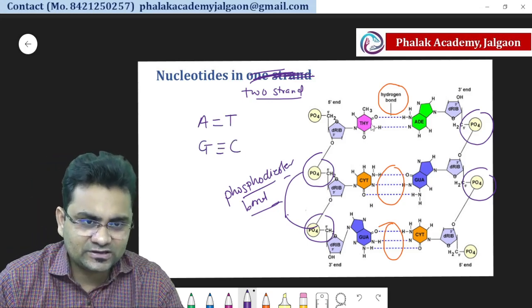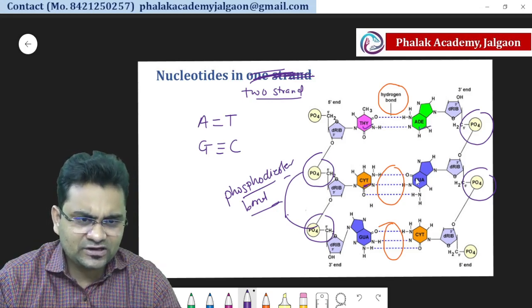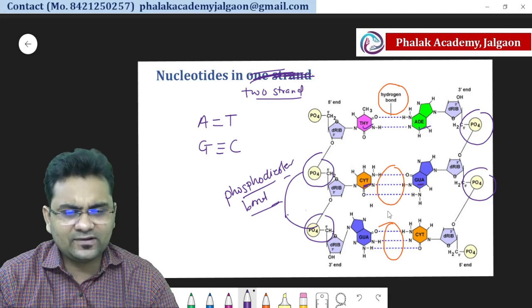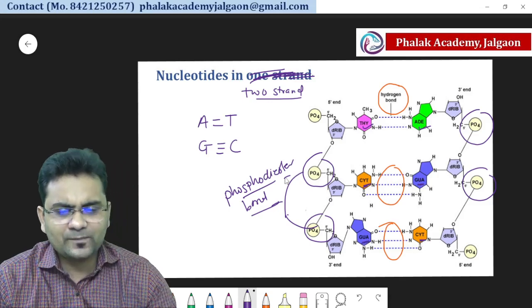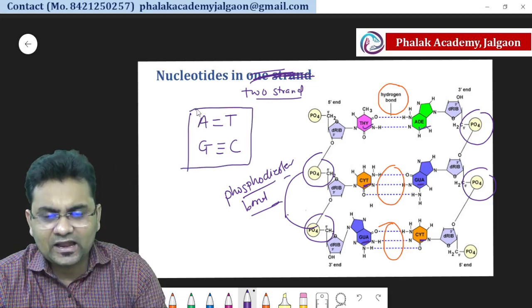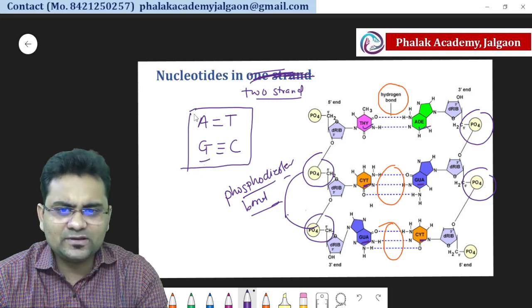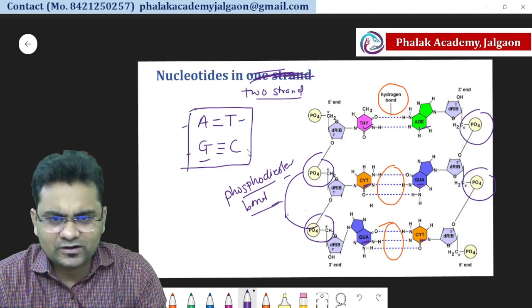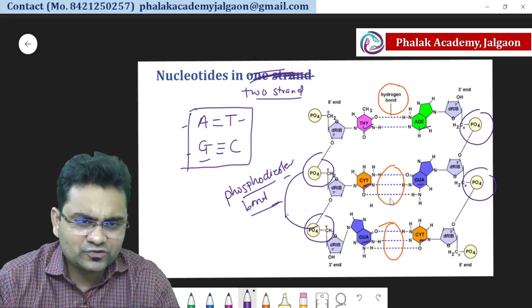You can see here thymine and adenine double bond, cytosine and guanine triple hydrogen bond, guanine and cytosine triple hydrogen bond. And this is called complementary base pairing, meaning A only joins with T and G only joins with C, meaning adenine with thymine and guanine with cytosine, and they will form the hydrogen bond.